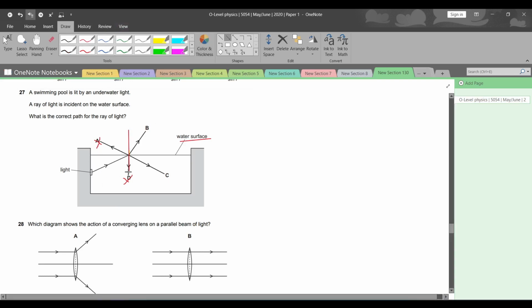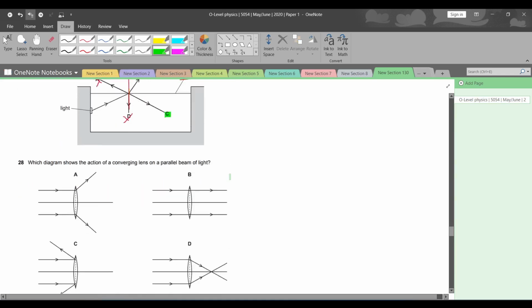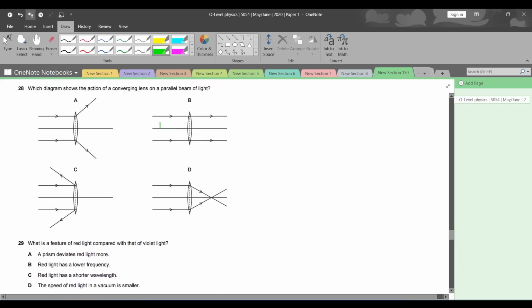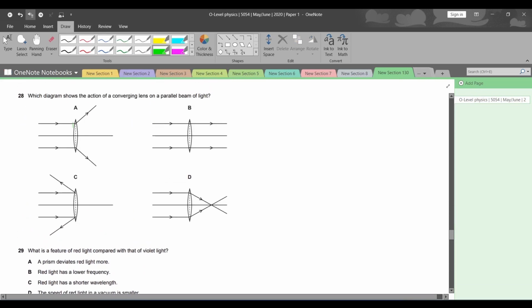Whenever the light ray goes from a denser medium to a rarer medium, जब भी denser medium से rarer medium ले जाती है, it moves away from the normal. So it should have gone somewhere around here, है ना? So therefore we can assume that the light is totally internally reflecting. ठीक है ना? तो C is the right answer. और total internal reflection में angle of incidence is equal to the reflected angle. ठीक है.